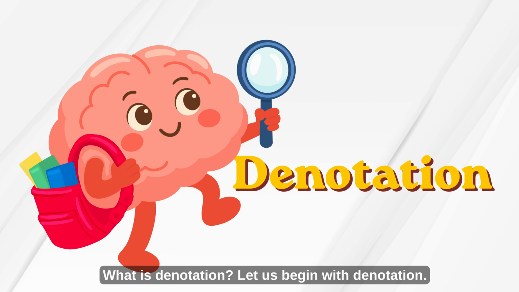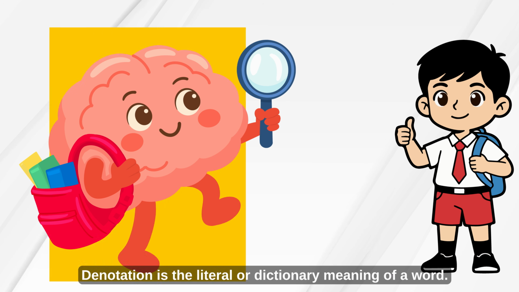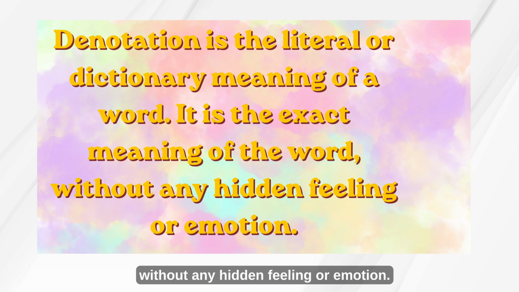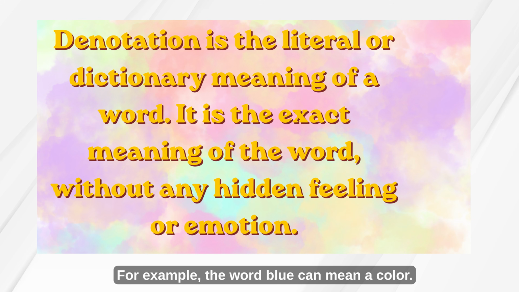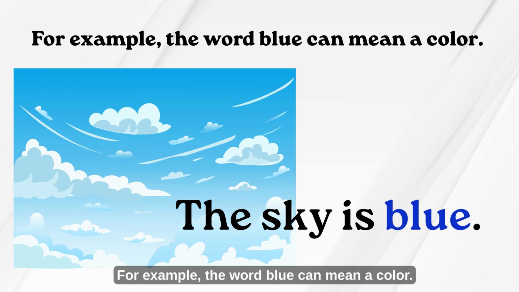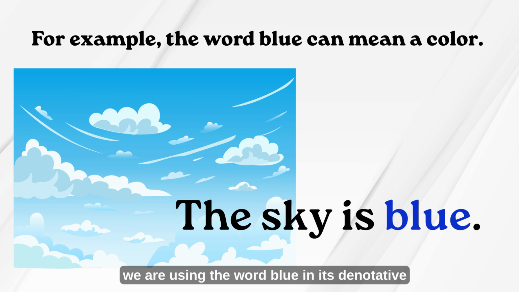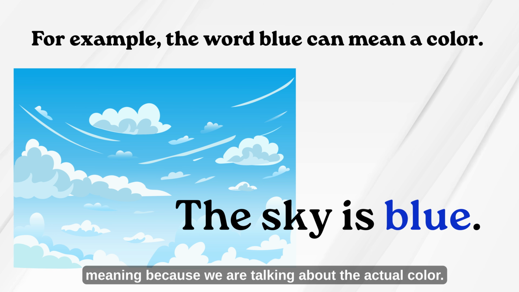What is denotation? Let us begin with denotation. Denotation is the literal or dictionary meaning of a word. It is the exact meaning of the word, without any hidden feeling or emotion. For example, the word blue can mean a color. When we say, "The sky is blue," we are using the word blue in its denotative meaning because we are talking about the actual color.